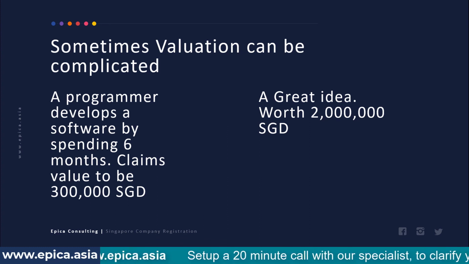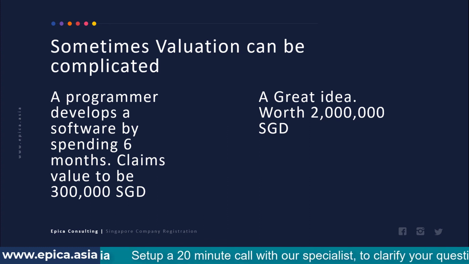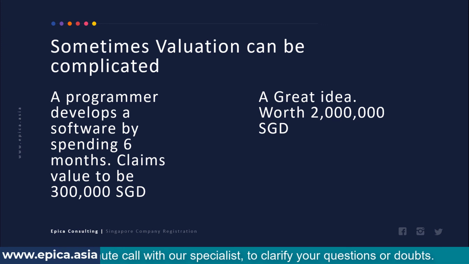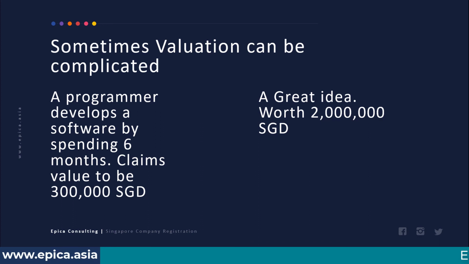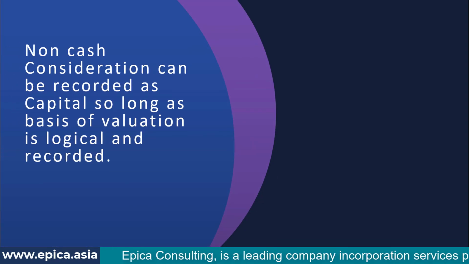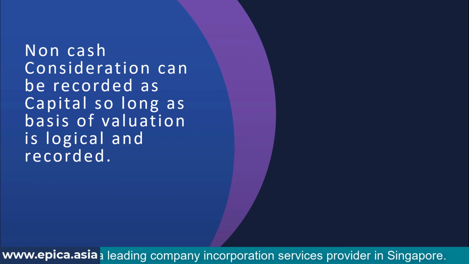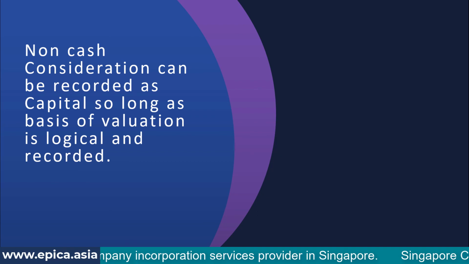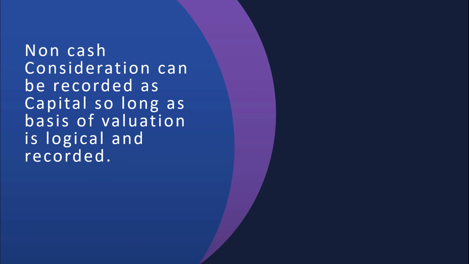Unless the valuation is justified, we won't be able to add it as a consideration other than cash. And justified means it needs to be proved by way of a third party invoice and depreciation calculation, and proper accounting method should be applied to this valuation. So in summary, non-cash consideration can be recorded as capital so long as the basis of valuation is logical and proper documents are available to prove it.